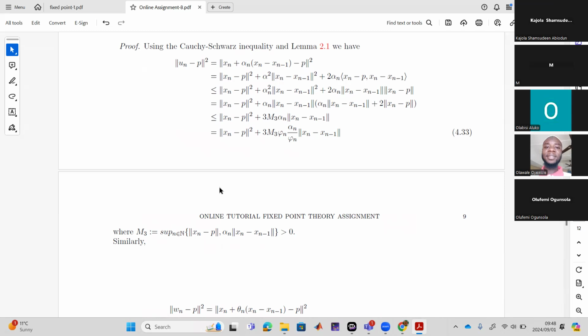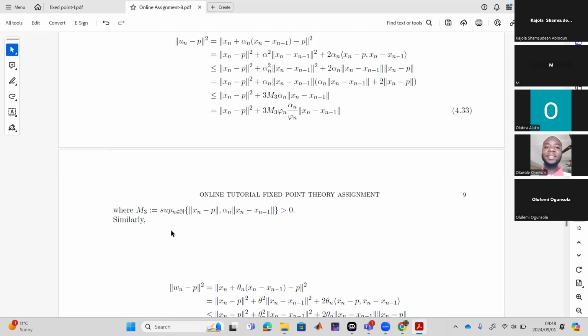This is exactly the same thing you are going to do even if you want to use this one that way. So in essence, it is one time that we are doing it. So now we say that M3, this M3 now is the supremum, or can support the maximum of that supremum, because there are several n. So I think that makes sense. There are several n. So I would have said maximum of this guy and this guy.